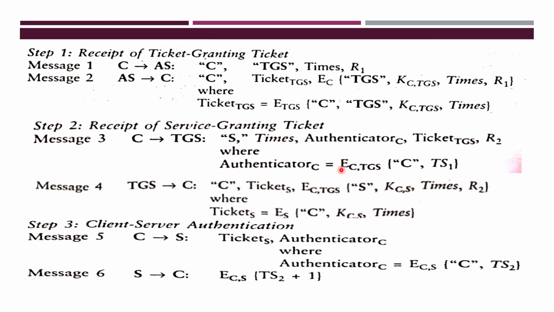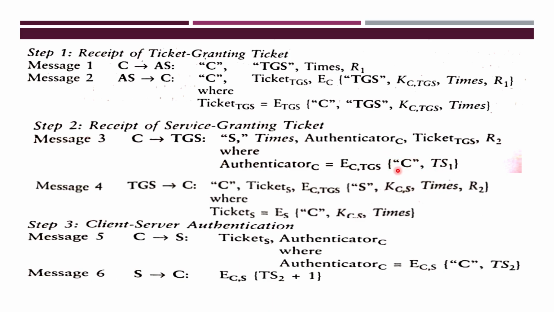Let's see. The session key, that is the short term key, the identification of C, and TS1. TS1 is the timestamp. Timestamp means when this particular message is generated, that time you are adding here. This is the authenticator C: the identification of C and the timestamp of when this message is generated.